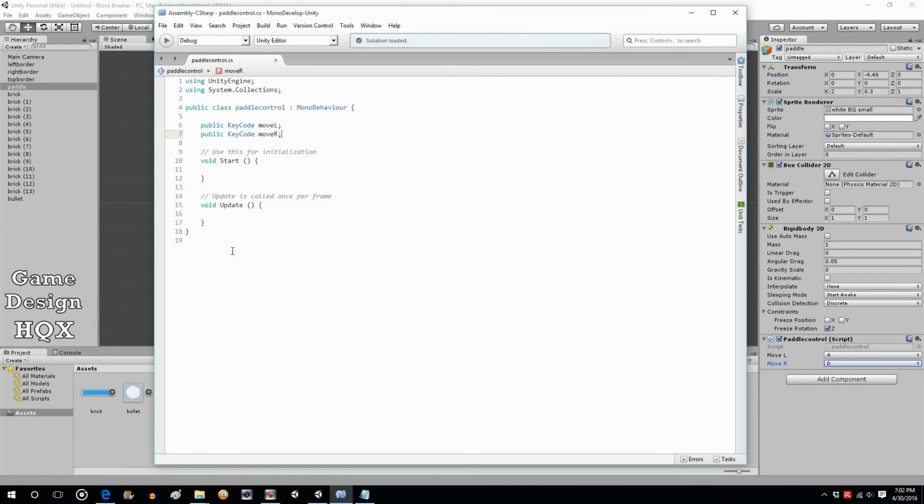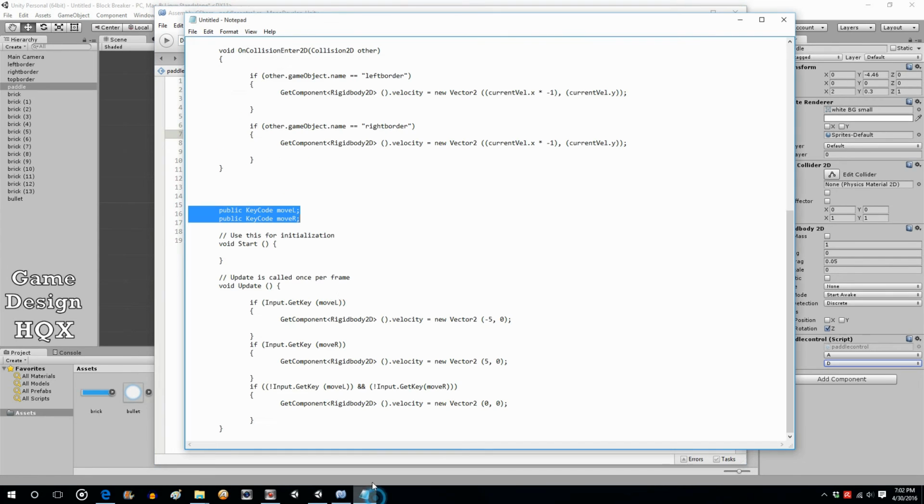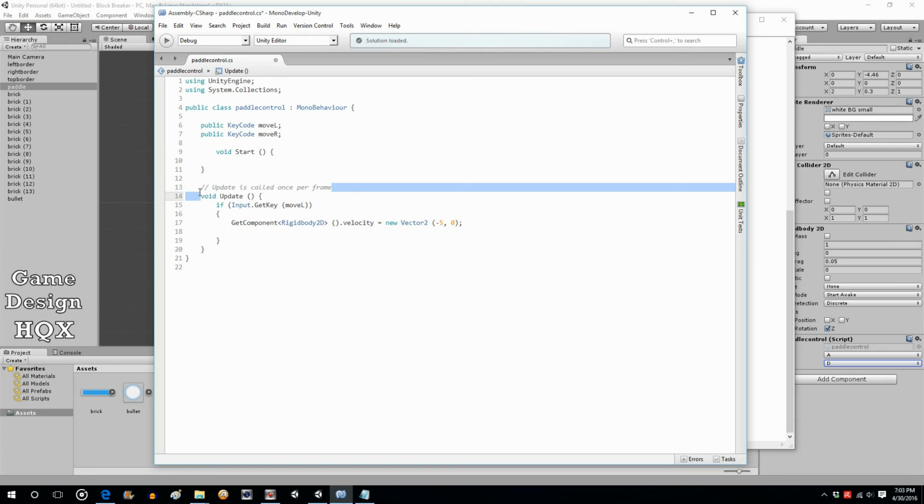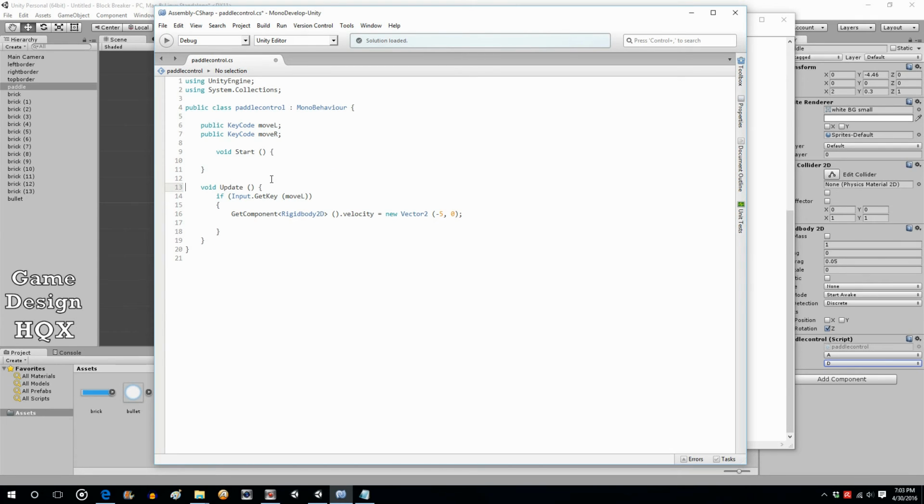That in and of itself does nothing. That just checks. It's not telling Unity what to do when you actually press those. So that's next. In the update section, and if you want, you can delete these two remark statements. This just tells you that start is done in the initialization and that this occurs every single frame. It's a good reminder, but it doesn't actually have to be there.